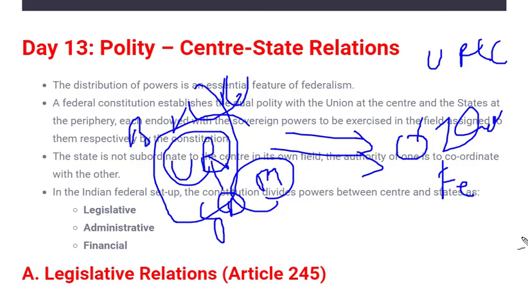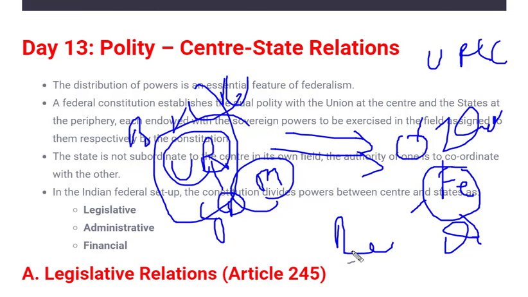Whatever your parents say, you have to listen, whatever the condition might be. But there may be some exceptions, sometimes your parents may also be wrong and you are correct according to the generation. In that way you can deny what your parents say, but you are financially aided by your parents, and sometimes you do a part-time job, so you also earn your own money. I hope you are understanding what I'm trying to explain. You'll understand better when we come to central and state relations exactly, but just remember this example of a family and a child who's staying outside for preparation or doing a job, okay.